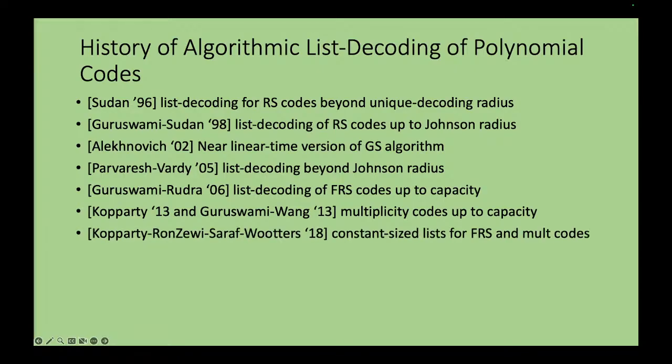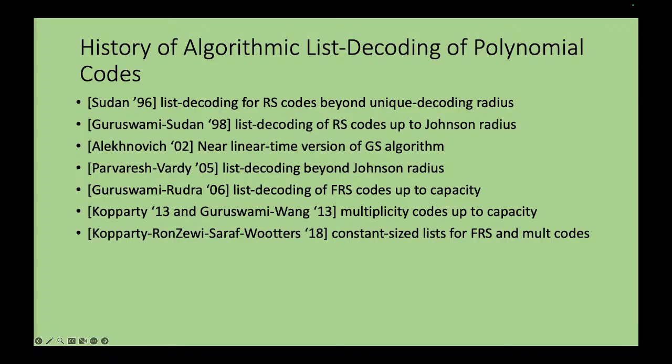But this was rectified by the work of Swastik, Noga, Shubhangi and Mary, who showed that even though these algorithms took polynomial time, you can actually show that the list sizes are constant in 1 over epsilon. It has no n dependence. The dependence on epsilon was bad here, it was exponential, but it was a fixed constant depending on epsilon.